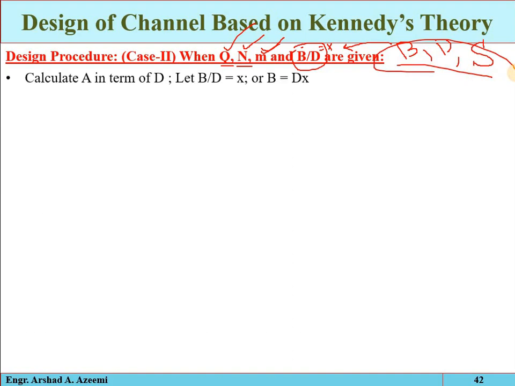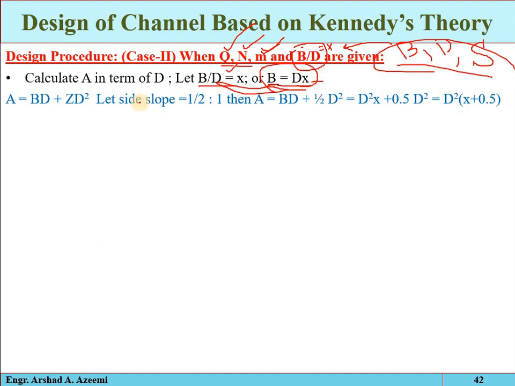Now see, first, if for example B/D is equal to X, this ratio is given, the ratio of the bed width to the depth of water, we can calculate B in terms of D just by cross multiplying. Now we have one equation and two unknowns, we cannot solve it. Clear? Now we know that area is equal to this one.